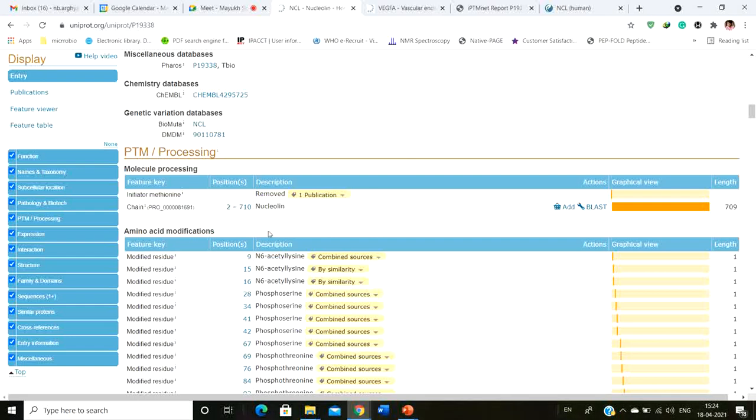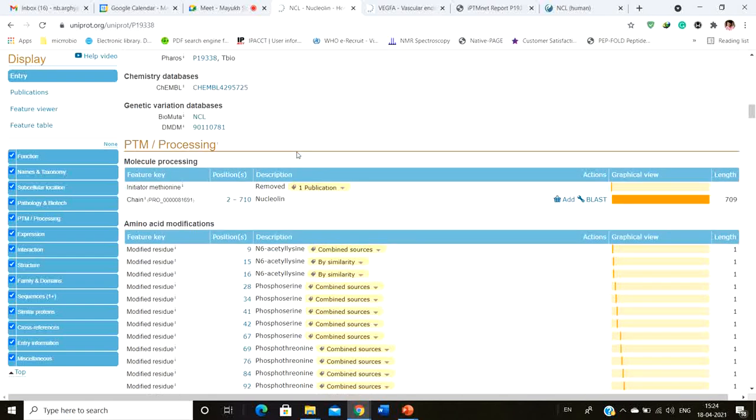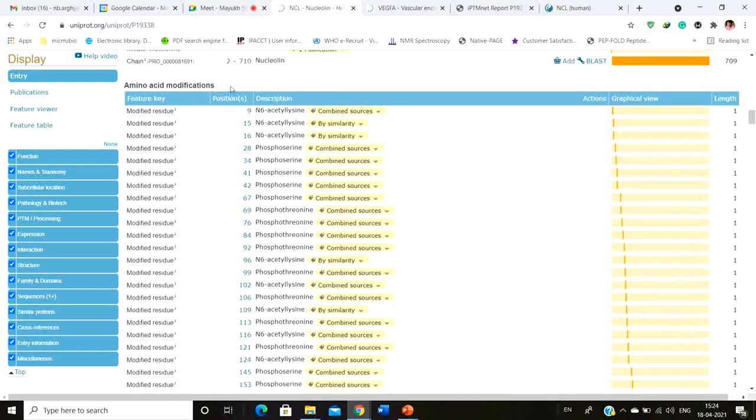Yeah, sorry for that. Okay, see, so this is another protein, nucleolin protein. This nucleolin protein plays a role in binding to the G-quadruplex nature and sometimes acts as a transcription factor also. So see, under amino acid modification, you can see the residues where it gets the modification. For example, the residue at the ninth position, it's a lysine, so it gets modified to N6-acetyllysine.